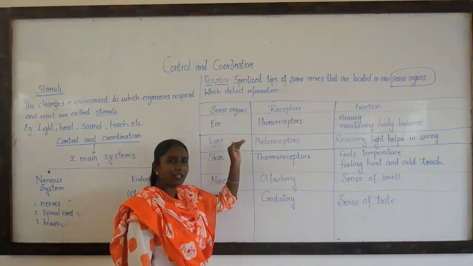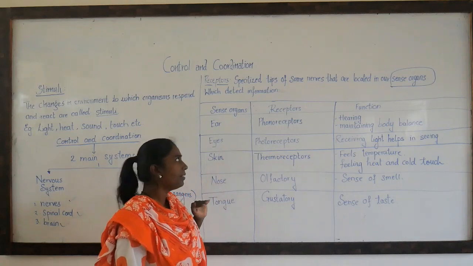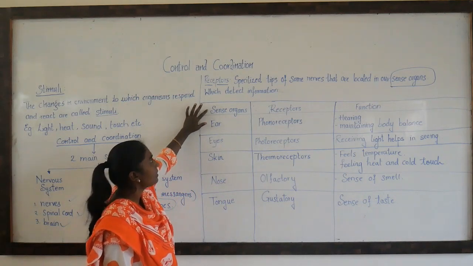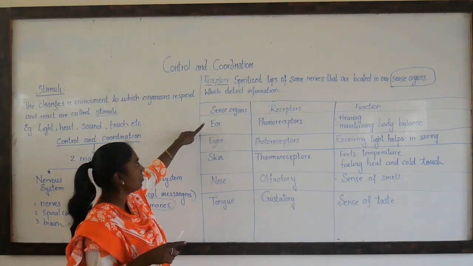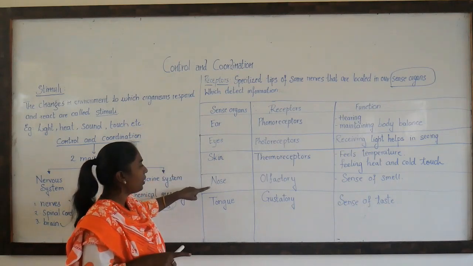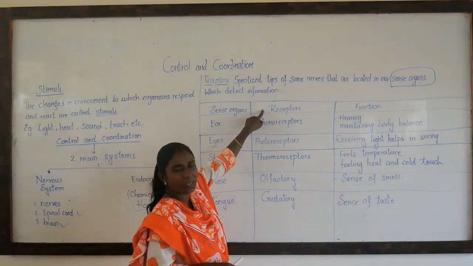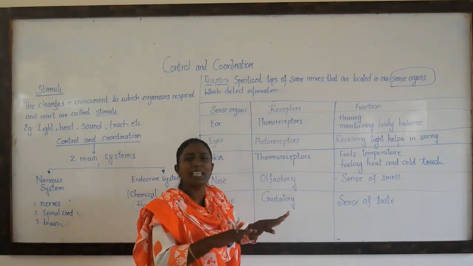Now let me explain in detail about these receptors. So here I have jotted down the sense organs. As I said, we have 5 sense organs: ear, eyes, skin, nose and tongue. And each sense organ has receptors, as I have said, but they do not have the same receptors.